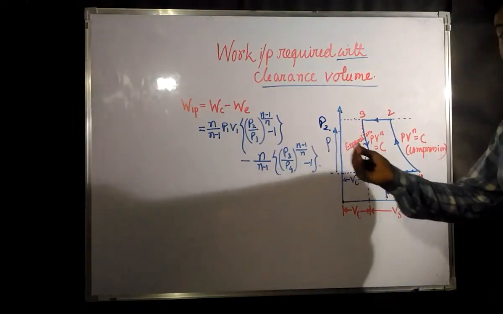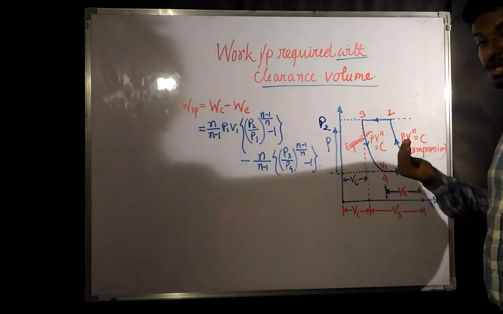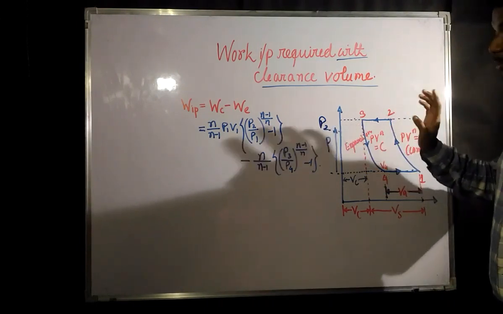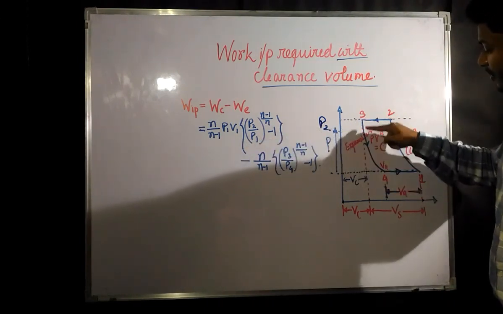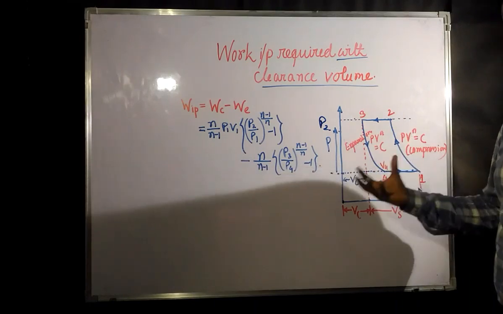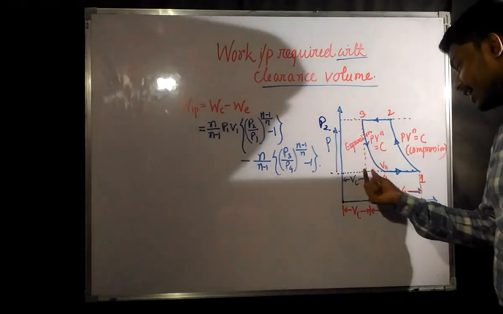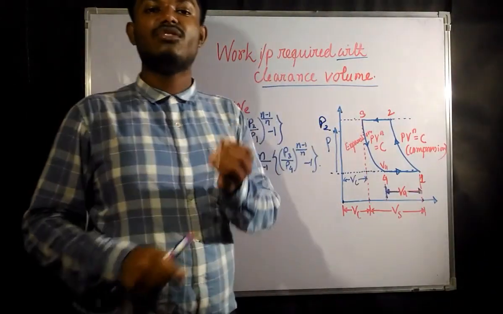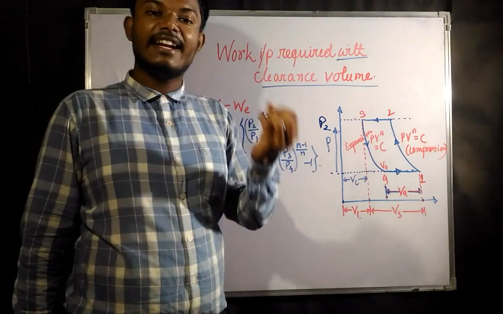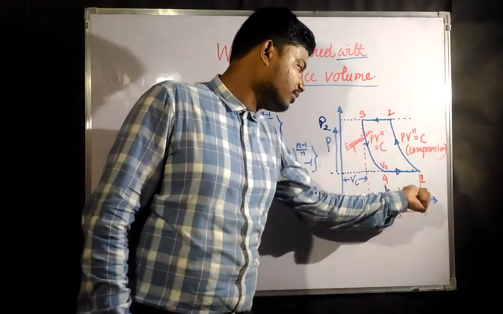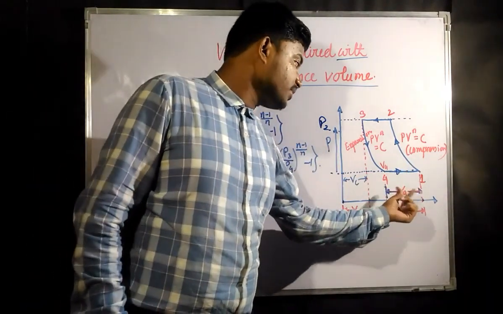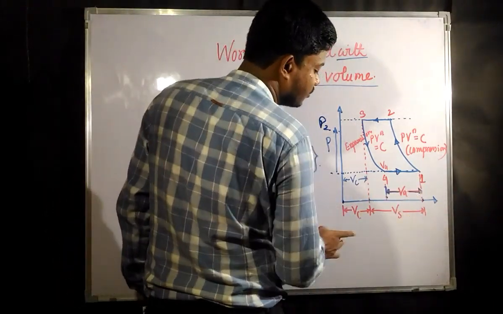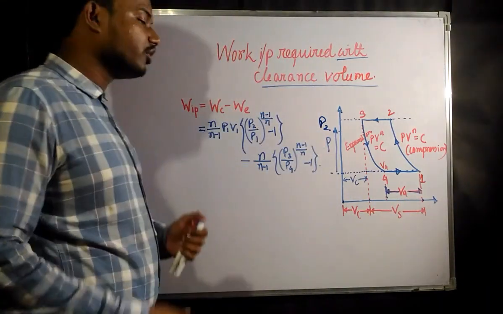Again, when the suction stroke starts, that compressed air is going to expand again. When the suction stroke starts from 3 to 4, whatever compressed air has been trapped inside the cylinder is going to expand up to point 4, and after reaching point 4 it gets the negative pressure. Then the air will go into the cylinder again. So from this diagram, this is the volume of air that has been taken, unlike the previous one where the whole suction stroke was the volume of air.